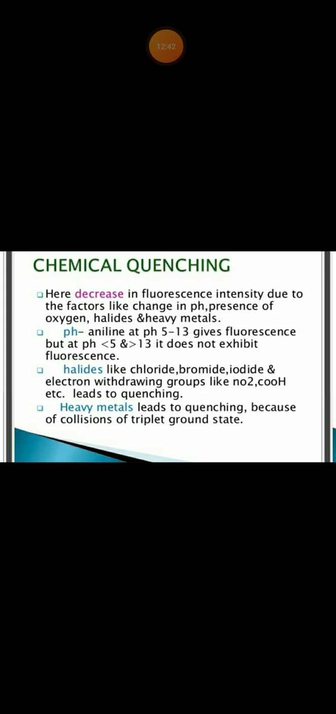Halides like chloride, bromide, iodide and electron withdrawing groups like NO2, COH, etc. lead to quenching. And heavy metals lead to quenching because of collision of the triplet ground state. Okay, so hope you are clear with the quenching.